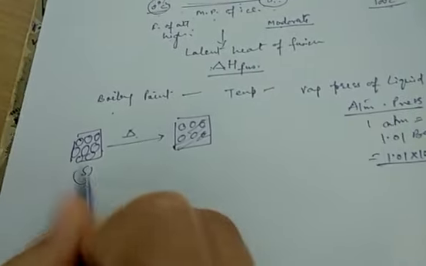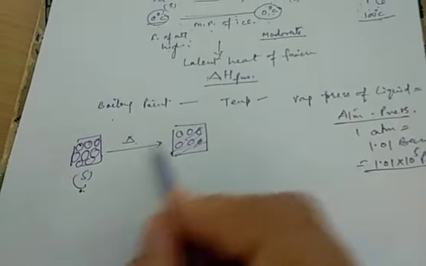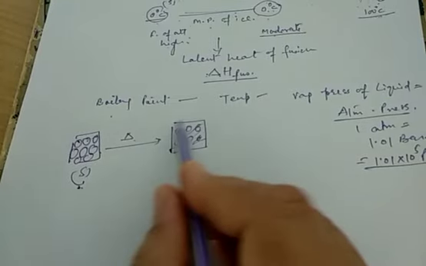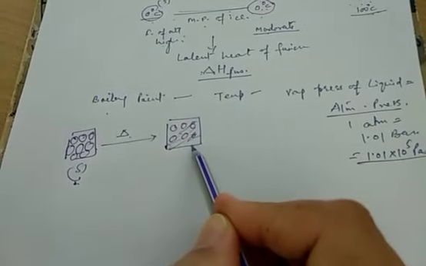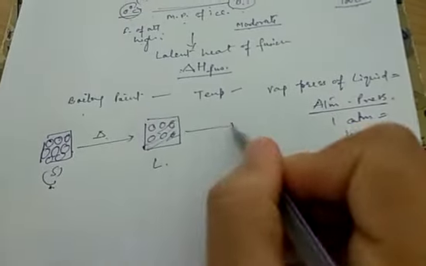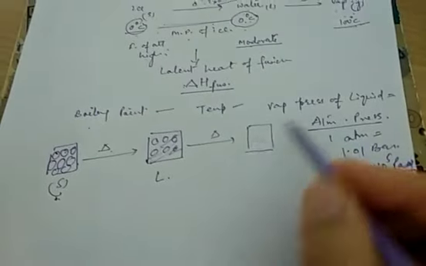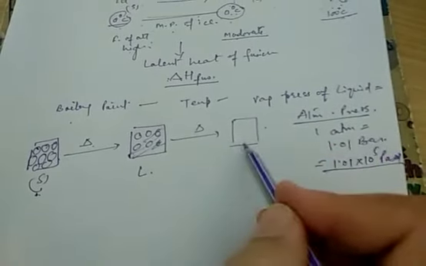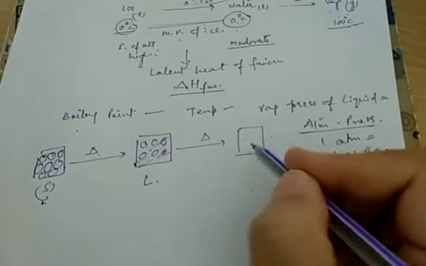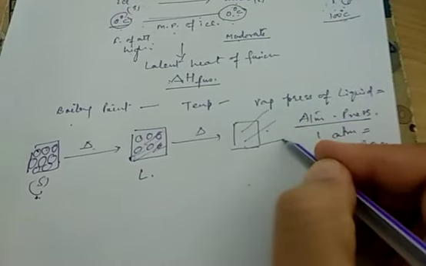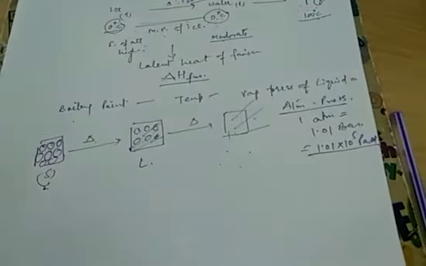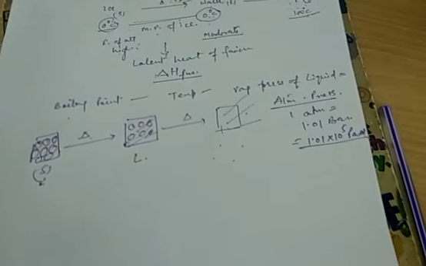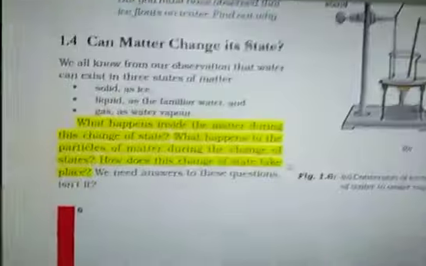Now this is the solid state, vibrating at their position only, fixed shape and fixed volume. Now after absorbing energy, the particles get sufficient kinetic energy, so they start to move within the given volume. So this is the liquid state. Now on further giving energy, kinetic energy enormously increases and force of attraction decreases. So these gases escape out from this volume. Hence indefinite shape and indefinite volume. So this is what happens inside the bulk of the matter during this change in state.